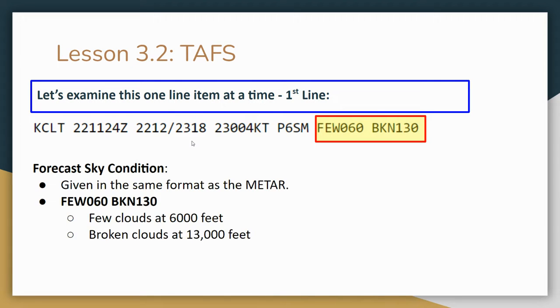And the next are our sky conditions, or our clouds. So we've got few clouds at 6,000 feet. Remember, we add 2 zeros to this. And then broken clouds at 13,000 feet.